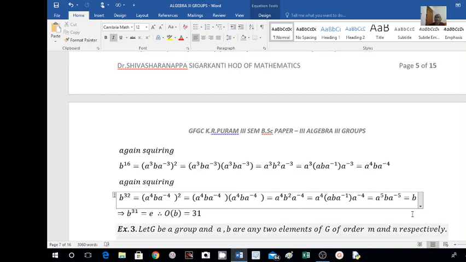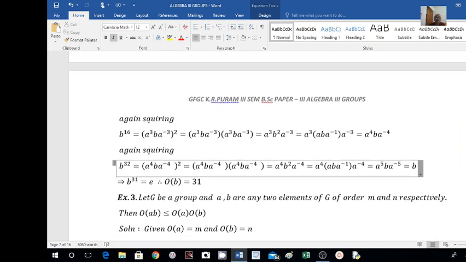What is on the right hand side? I am operating by B inverse here. B into B inverse is equal to E. So that is I am getting B to the power of 31 is equal to E, and this 31 is the least positive integer such that B to the power of 31 is equal to E, means we can write order of B is equal to 31. Order of B equal to 31. Okay. Next, one more example.